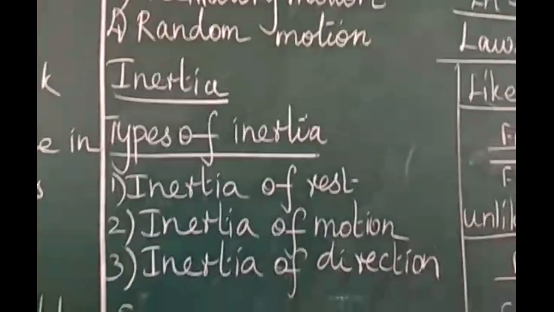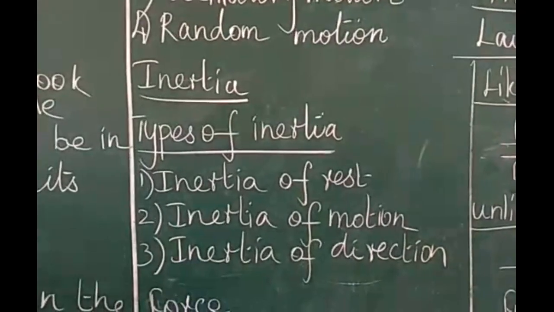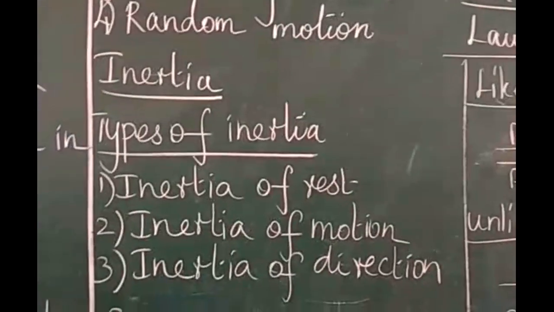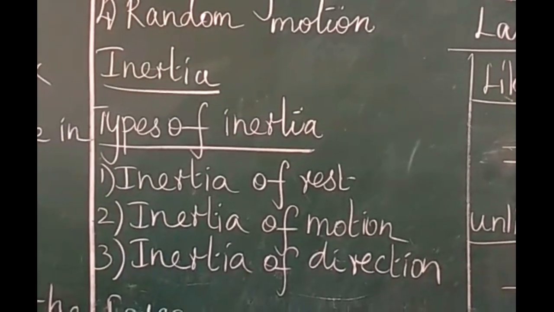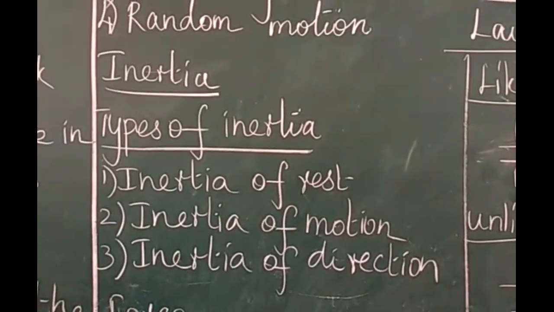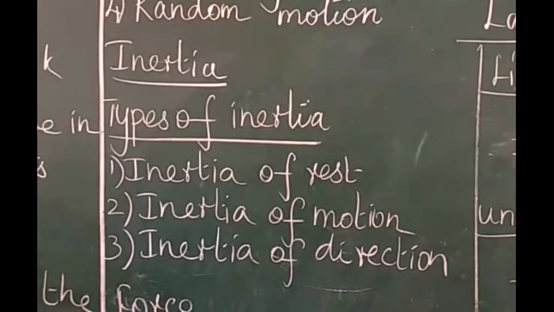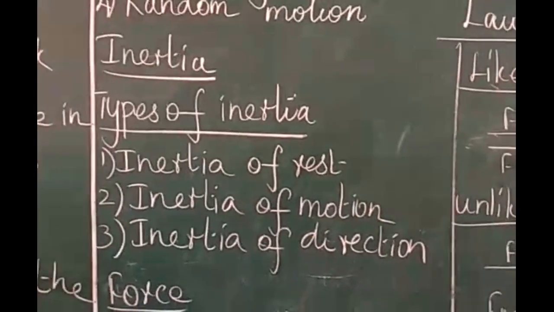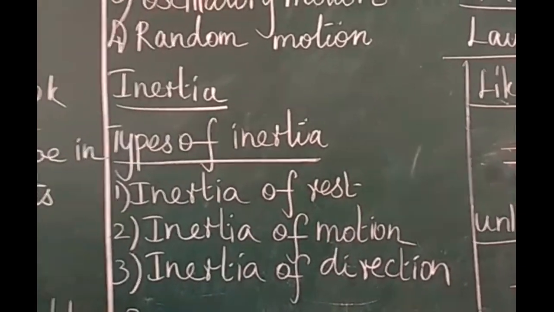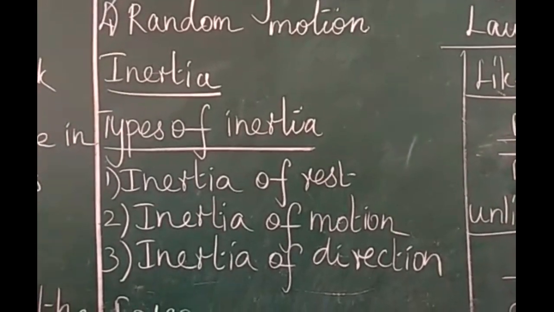What is inertia? Very important question. In our daily life, an object lying anywhere keeps on lying there only, unless someone moves it from there. For example, a chair, a table, a bed cannot change their positions on their own. A body at rest cannot start moving on its own. Similarly, a body in uniform motion cannot stop on its own. So the inherent property of a body by virtue of which it resists any change in its state of rest or of uniform motion in a straight line on its own is called inertia.